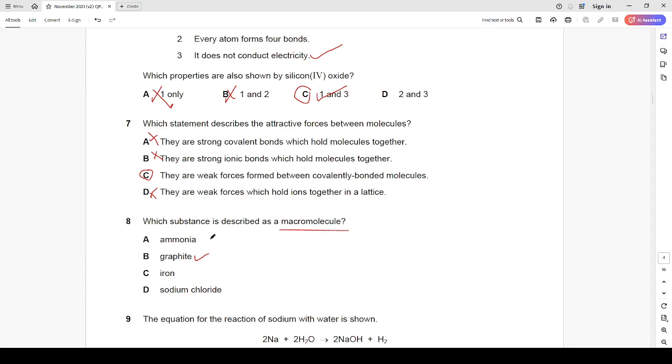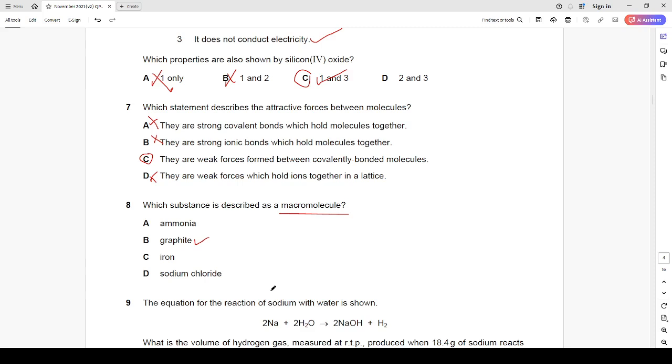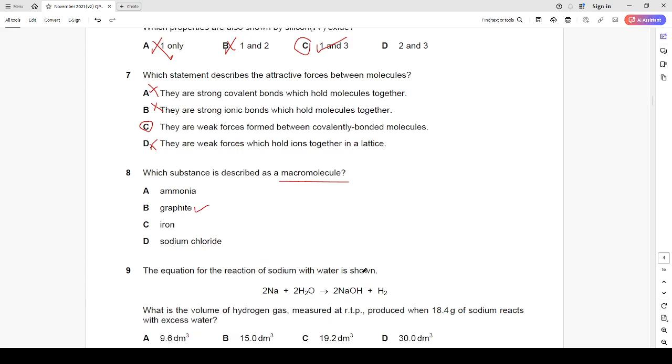Unlike in ammonia, where we have simple atoms coming together, nitrogen and hydrogen, and iron is an element. On the other hand, sodium chloride is a compound. So the correct answer for question number 8 is graphite.